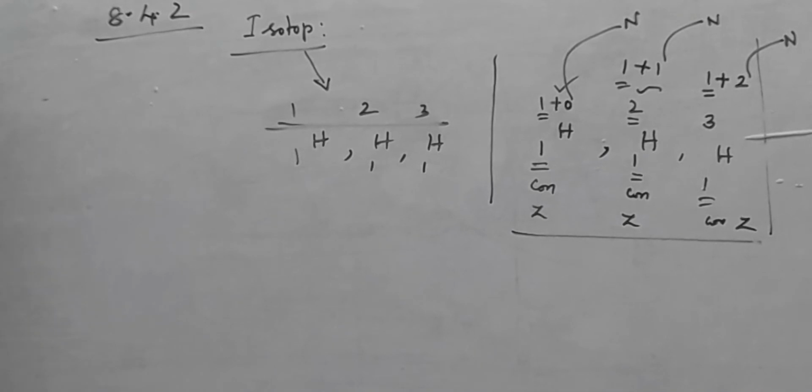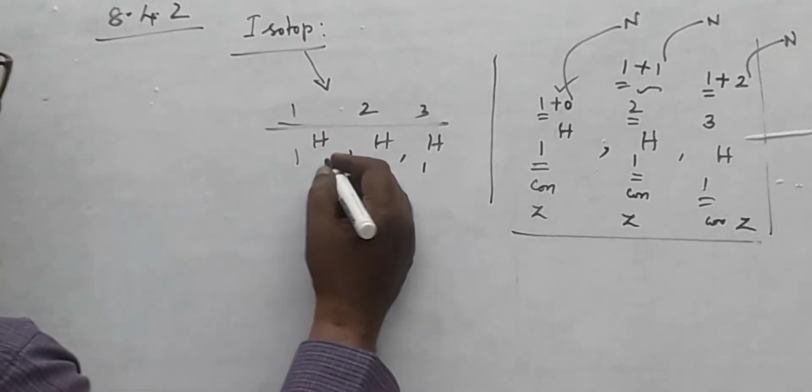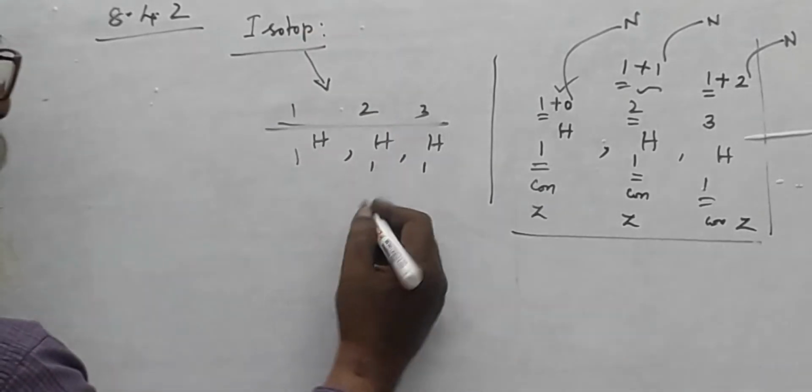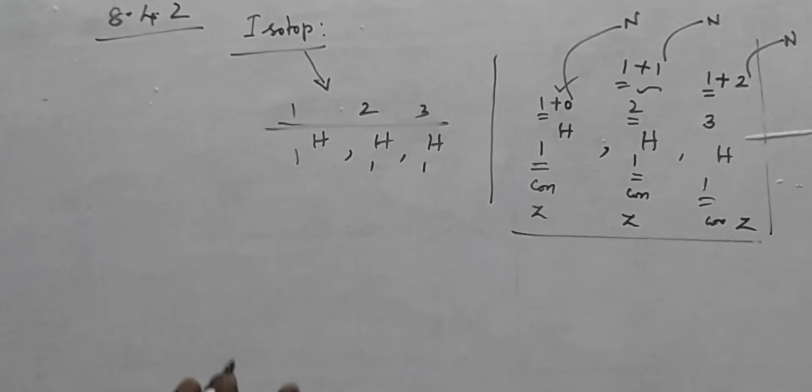Is it a constant? If you consider any element, there may be only 3 isotopes? No, not like that. When you consider element to element, the number of isotopes may be differed. For carbon, there may be 4. For nitrogen, there may be 2.